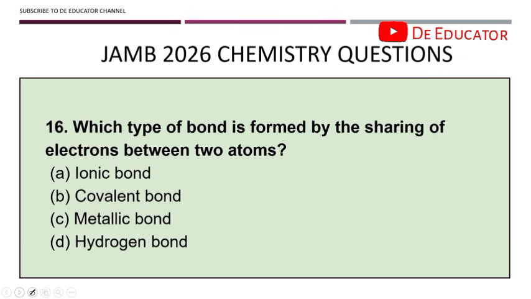So next question: which type of bond is formed by sharing of electrons between two atoms? Remember the two basic types of bond. We have electrovalent bond, and then we have covalent bond.